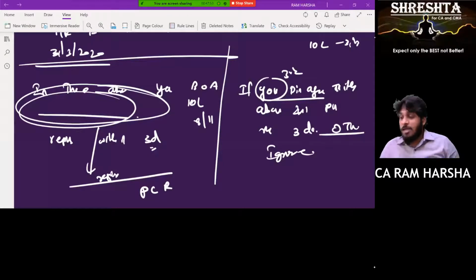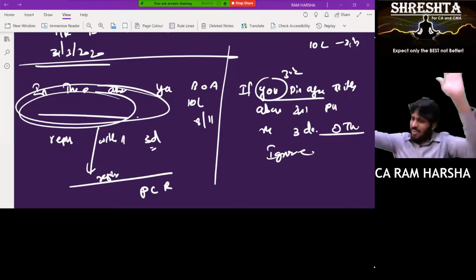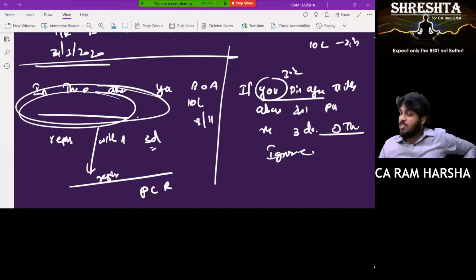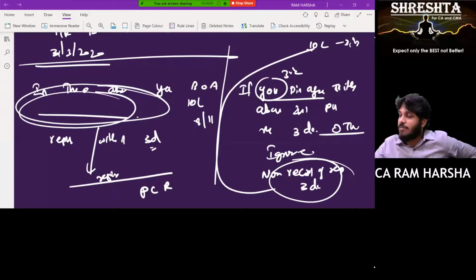What is meant by that? See, if it is not 10 lakhs, reply. If it is 10 lakhs only, ignore this. Which means non-receipt of reply within 3 days is considered as acceptance of the above balance. Are you clear? Yes, sir.